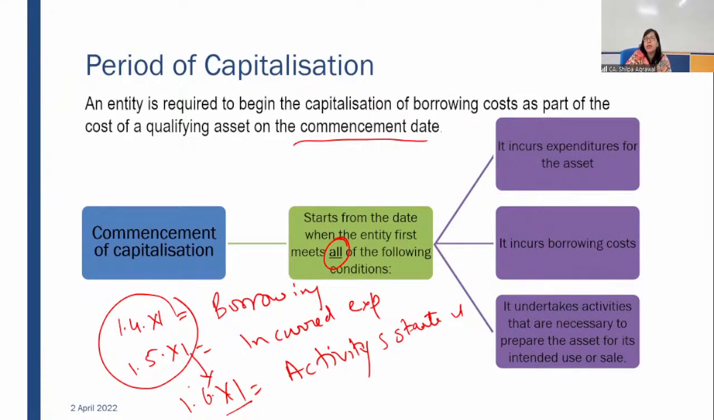So your commencement date will be 1st June when all the 3 activities have started. At that particular date, that date will be considered as your capitalization date. And commencement date, sorry, this will be considered and your borrowing cost will be from 1st June 20X1 to 31st March X2. This will be your borrowing period. Fine.